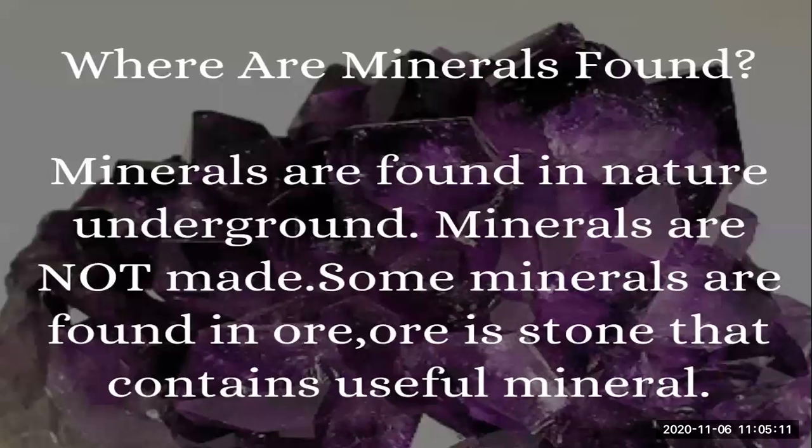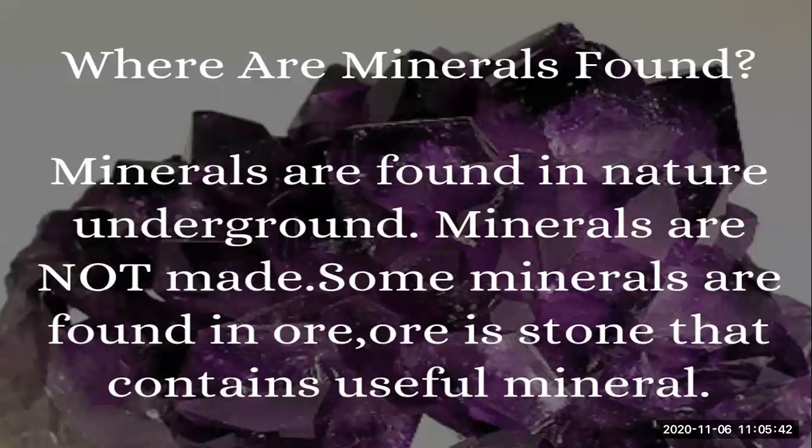Okay, so what are the minerals? Minerals are the useful substances that are found underground. And they include a wide range of things such as gold and silver, which are the precious metals. I gave you the example in class as well, that the useful substances that are found underground can be stone, these can be metal, these can be eating salts, and even this can be gas or liquid as well.